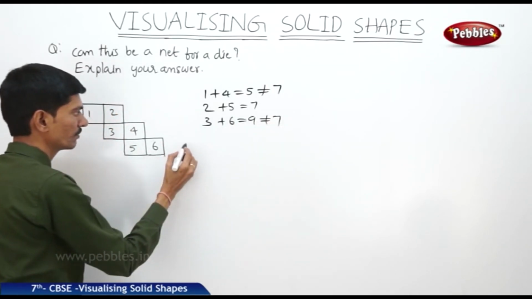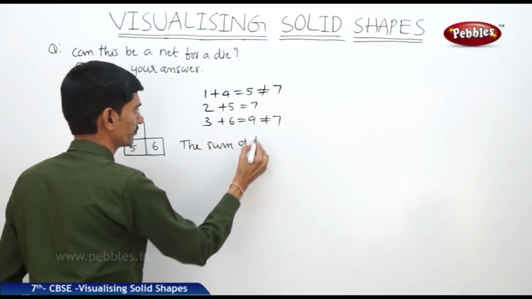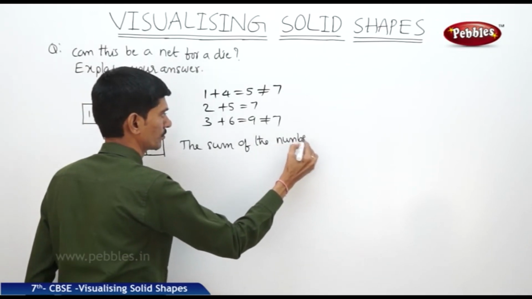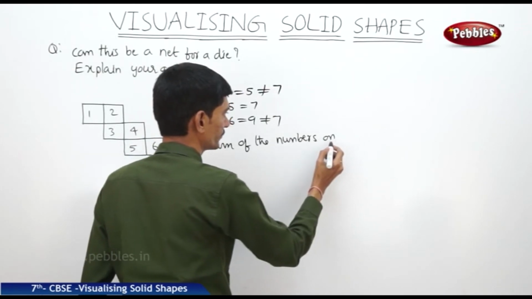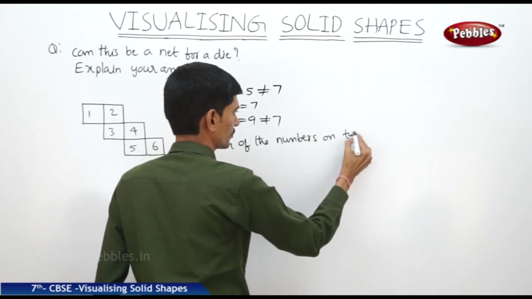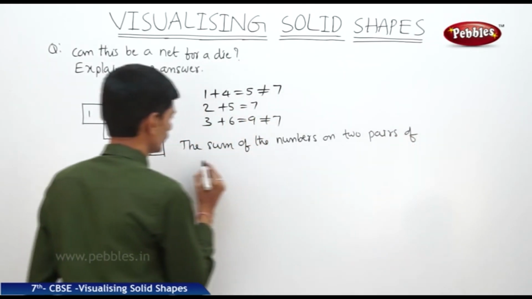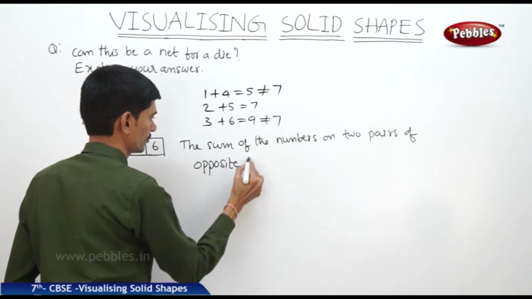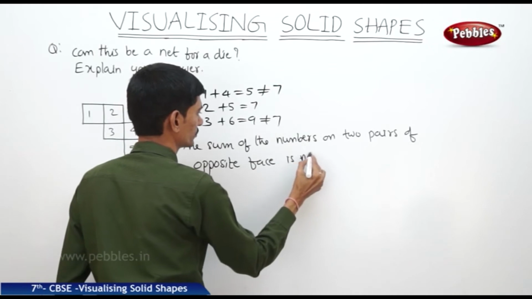So the sum of the numbers on two pairs of opposite faces is not equal to 7.